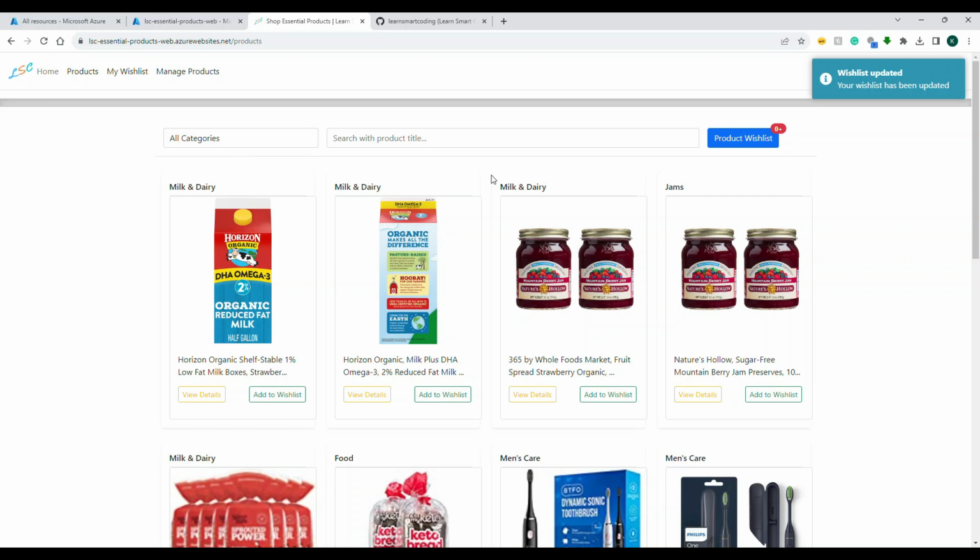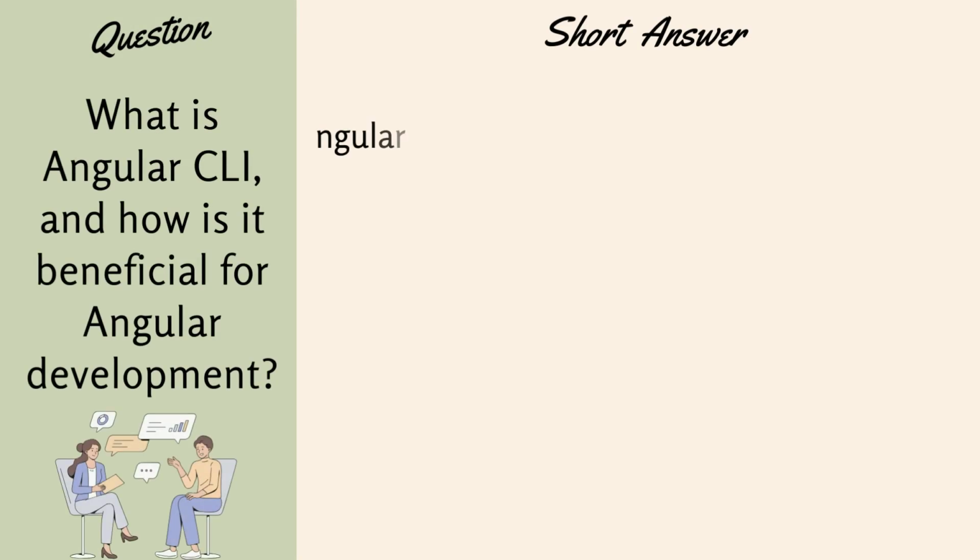Let's take an example of this one. In this application, the top one is one component. The component has some logic, some input, and the one that you see below is another component, and these two are placed inside another component. So everything is component based. That's what it means.